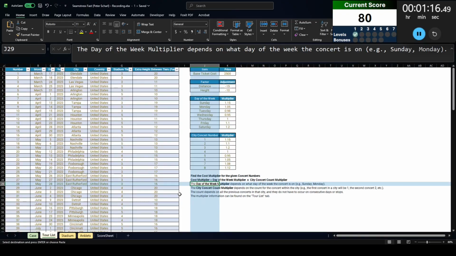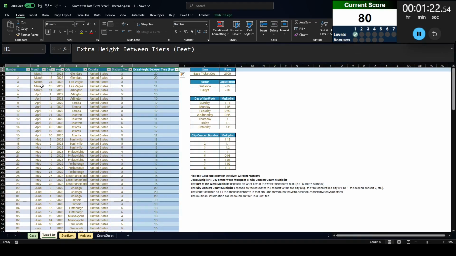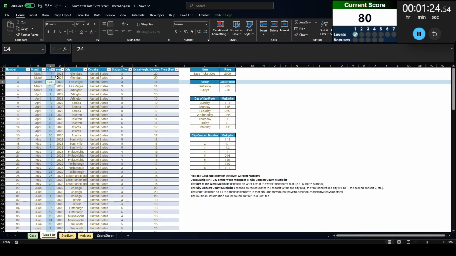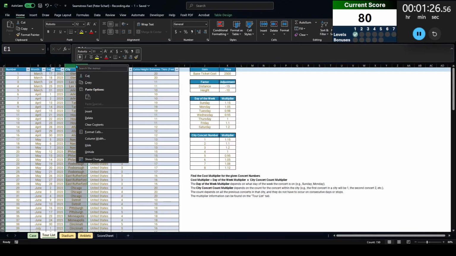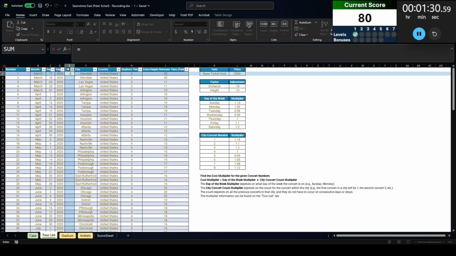So first, let's figure out the day of the week multiplier. It depends on what day of the week the concert is on. Now, we don't have the days of the week in this table. Instead, what we have is a month name, a day number, and a year number. What we're going to do is turn that into a date, using the DATEVALUE function. I think about how we typically write dates in the US. We can start with the month, the day, comma, and the year.